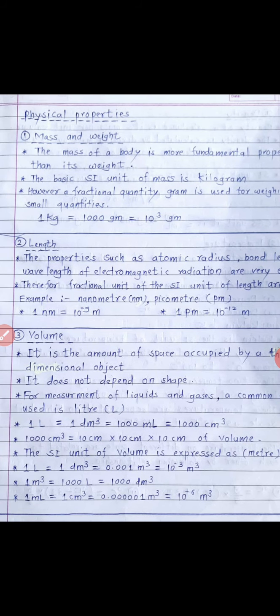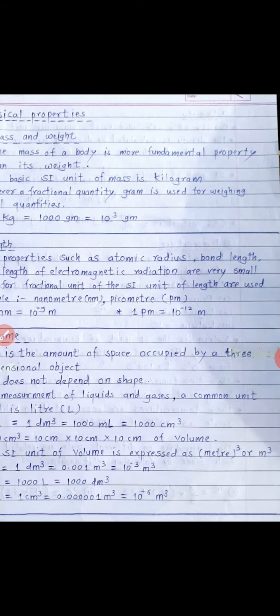1 liter is equal to 1 dm cube, and it is nothing but 0.001 meter cube, and it can also be represented as 10 raised to minus 3 meter cube. 1 meter cube is equal to 1000 liter, and that is nothing but 1000 dm cube, and 1 ml is equal to 1 cm cube, and it is 0.000001 meter cube, also represented as 10 raised to minus 6 meter cube. So this is volume.